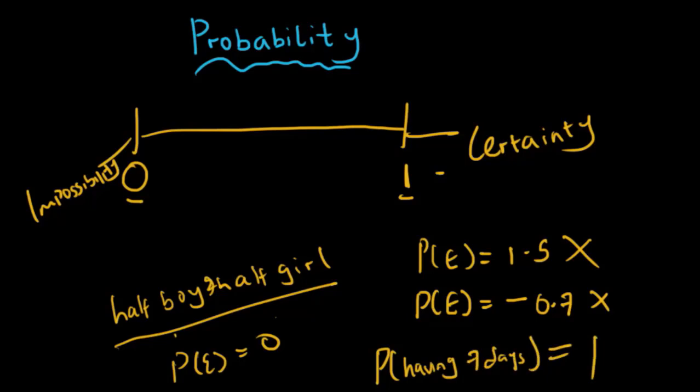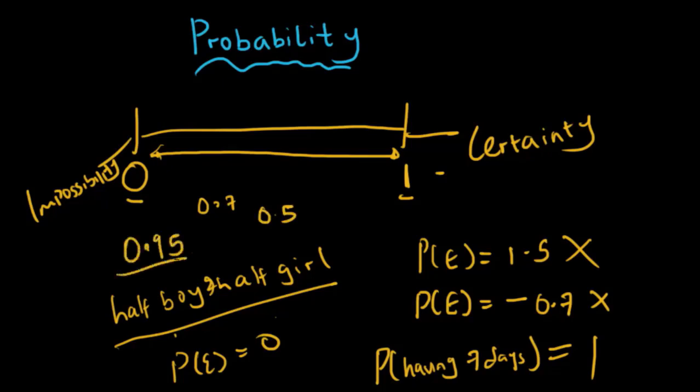Does this make sense? So the probability of any other event happening can be within these 2 extremes. We can have 0.7, the probability of another event occurring can be 0.5, or 0.95. It can be anything within these 2 extremes.